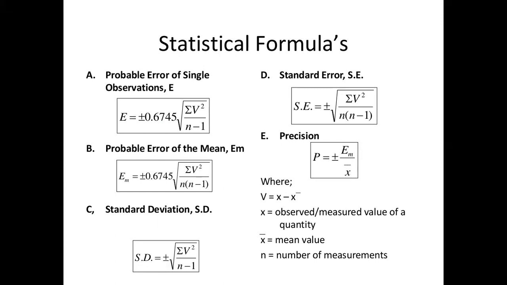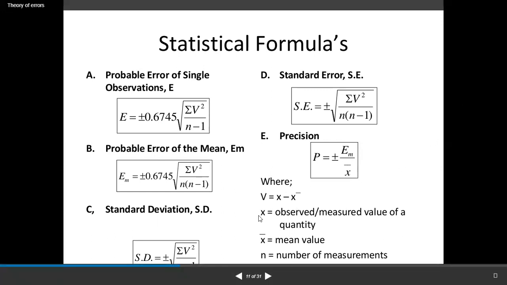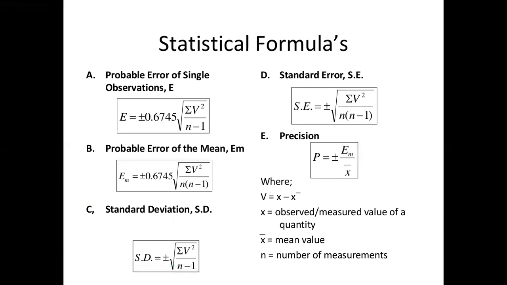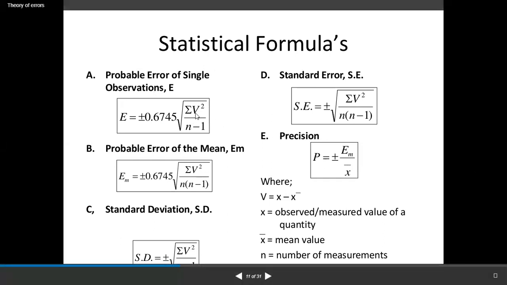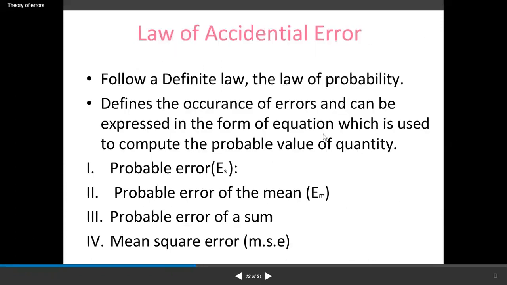Next is the precision, P, equal to plus or minus EM upon x bar, where v is equal to x minus x bar. X is an observed quantity or measured value of a quantity, x bar is the mean value and n is the number of measurements. So these are the statistical formulas: the probable error of a single observation, probable error of the mean, standard deviation, standard error, and the precision.